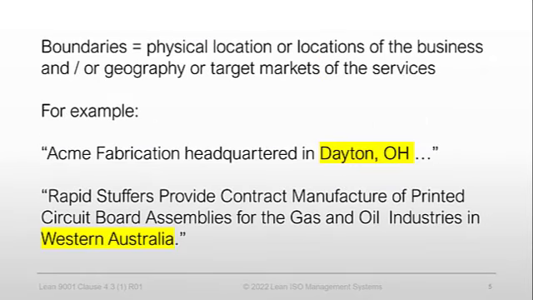Boundaries often refer to the physical location of the business or geography of its services. For example, Acme Fabrication headquartered in Dayton, Ohio. Dayton, Ohio is the location. Rapid Staffers provide contract manufacturing of printed circuit board assemblies for gas and oil industries in Western Australia. Western Australia, in this example, is the market boundaries.